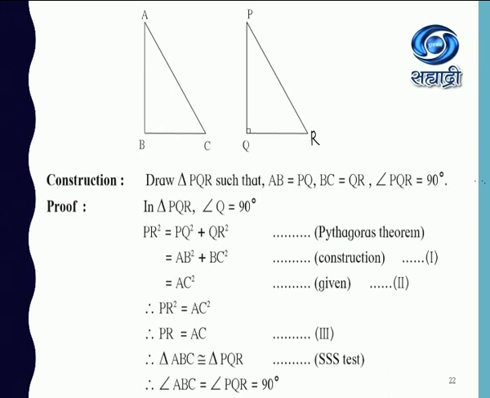So when all three sides are equal, we can see these two triangles are congruent. And if the triangles are congruent, their corresponding angles are congruent. So angle ABC is equal to angle PQR, which is equal to 90. So this is the converse of it. The meaning of this complete theorem is the same, only how to put it forth is different.